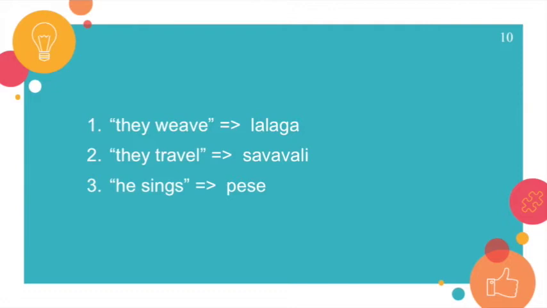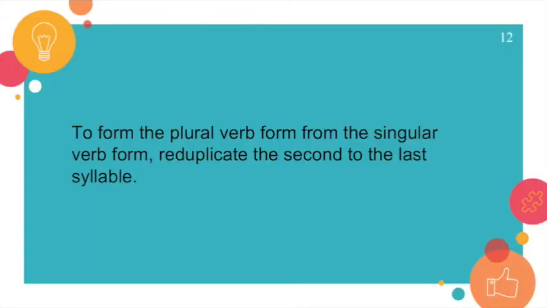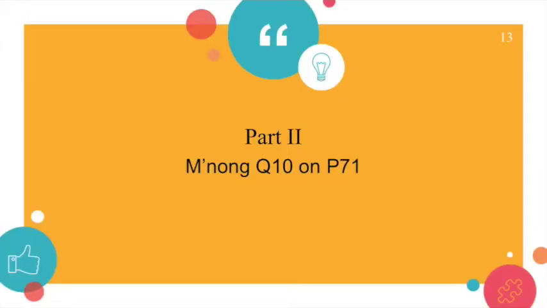They weave would be lalaga, they travel would be savavali, and he sings would be pese. Formulate a general statement, a morphological rule that states how to form the plural verb form from the singular verb form. To form the plural verb form from the singular verb form, reduplicate the second to last syllable.